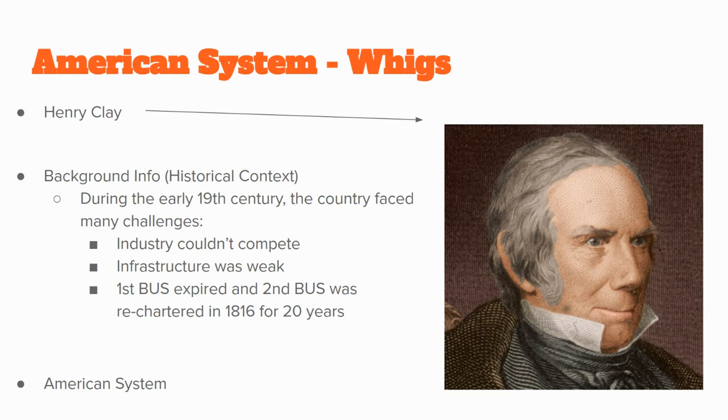It was rechartered in 1816 for 20 years, but when it comes up again for the third one, there's going to be a lot of fighting over whether or not we should have the Bank of the United States. And so the American system, that's Henry Clay's attempts to address these issues of industry, of infrastructure, and of trying to get the bank to keep on going. So Henry Clay is important to know, and his American system. We're going to keep talking about it.